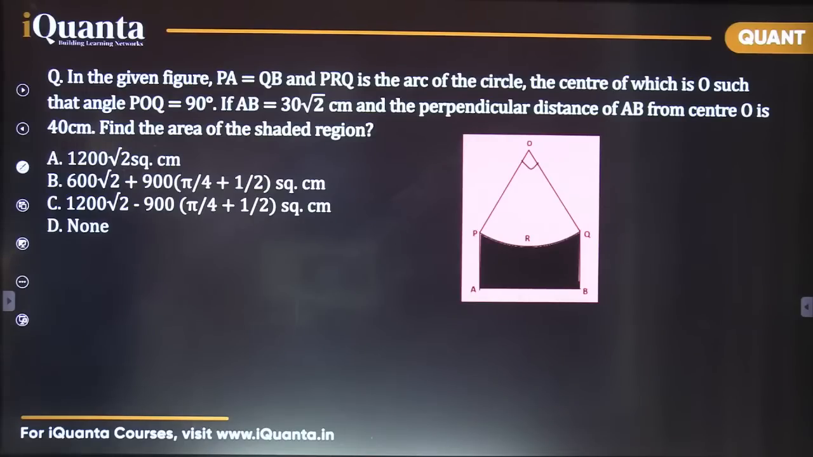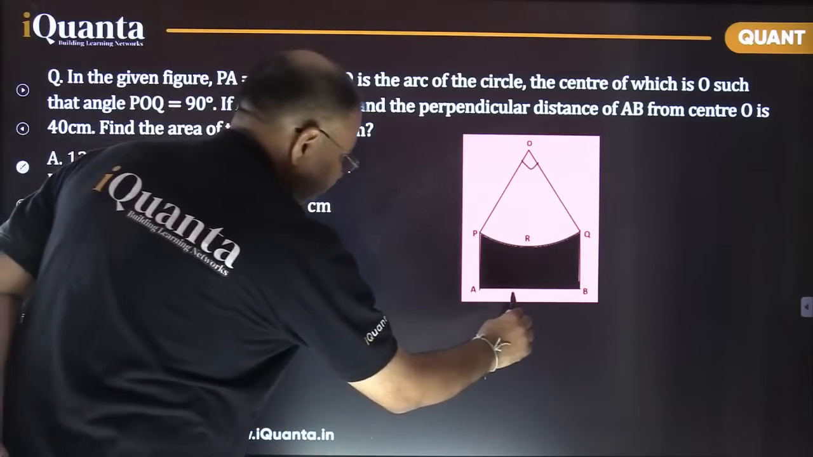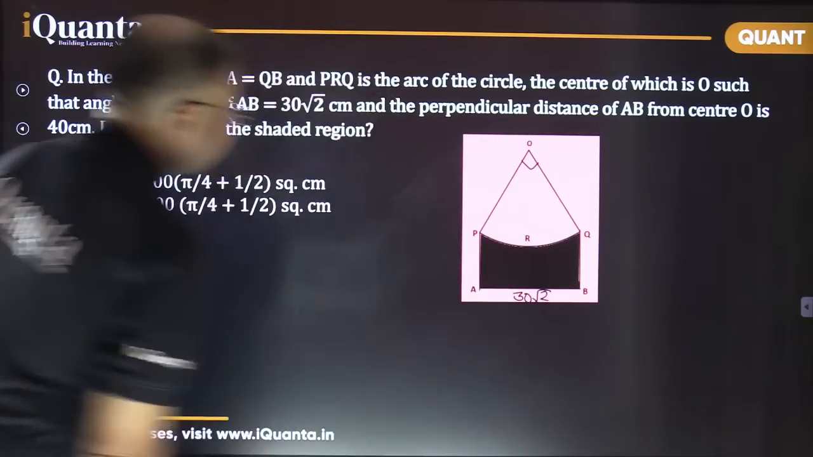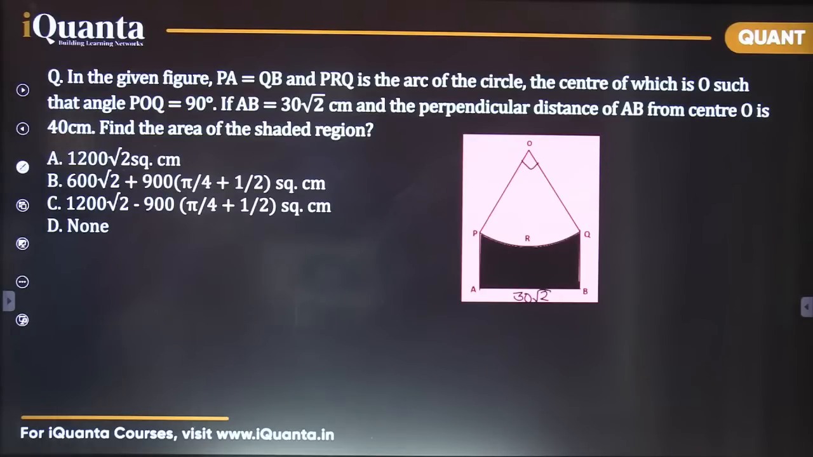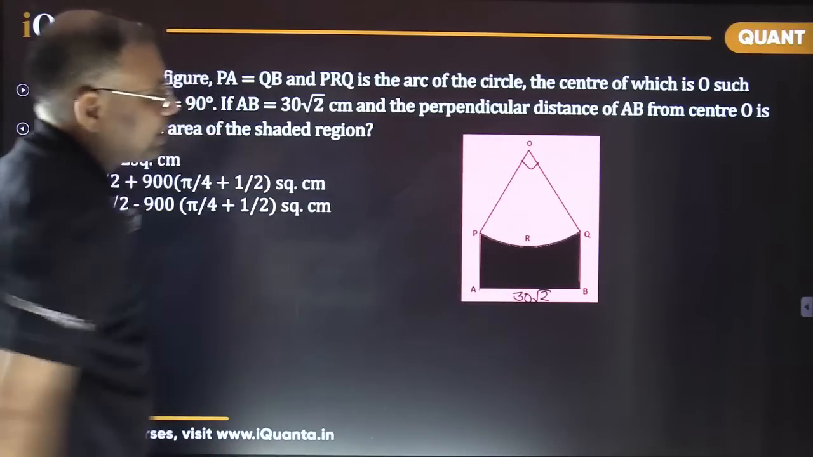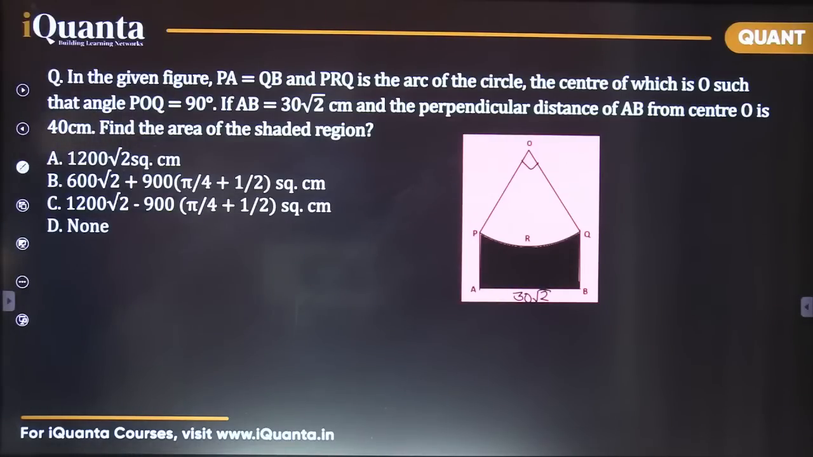AB is 30 root 2. Let me mention here only. This AB length is given as 30 root 2. And the perpendicular distance of AB from the center O is 40 centimeter. So this complete height from O to this AB is 40 centimeter. Find the area of the shaded region. Calculate this.